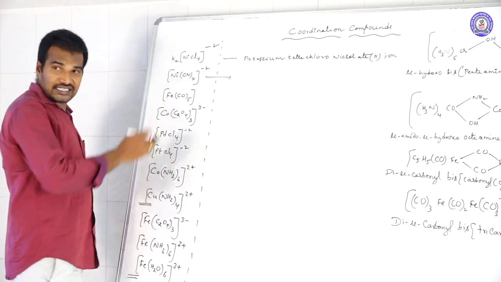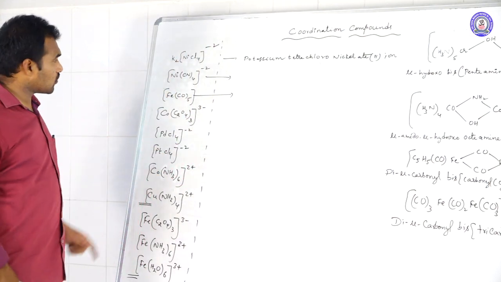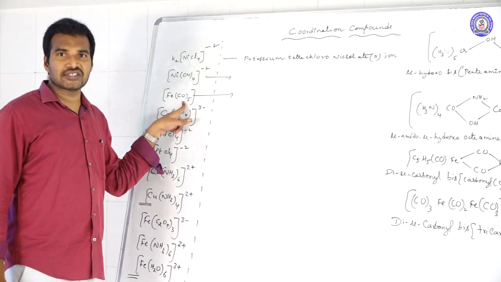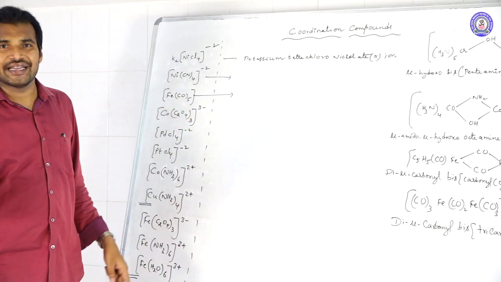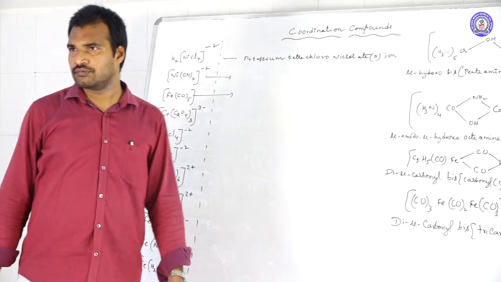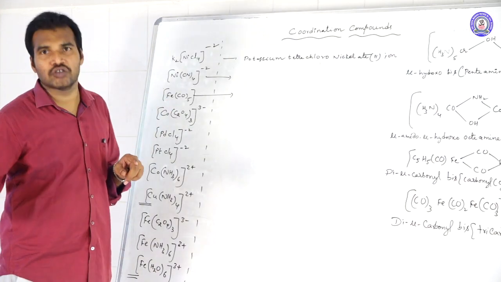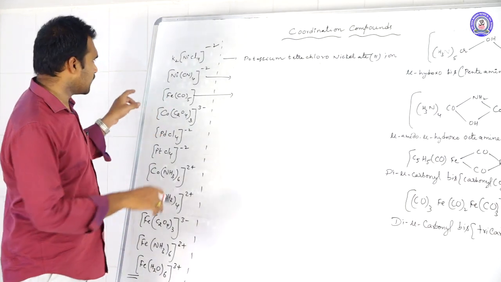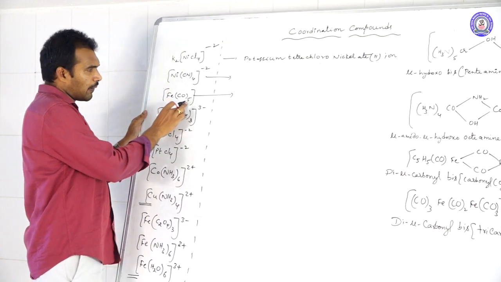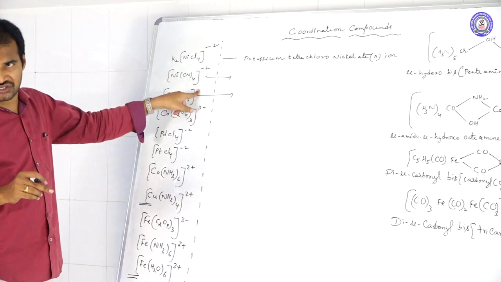Next one, and see, in the case of carbonyls, you should remember one point. In the case of metal carbonyls, you should write the complete name without any spaces between them. While you are writing the name of metal carbonyls, you should write continuously without any spaces. See that? What is the name of this one? Pentacarbonyl iron(0). Why? Because iron is in the 0 oxidation state.